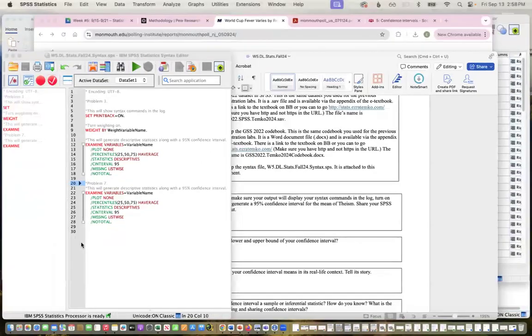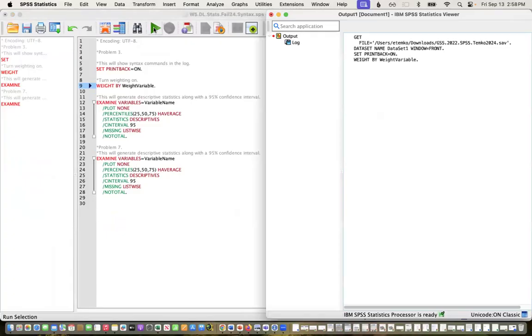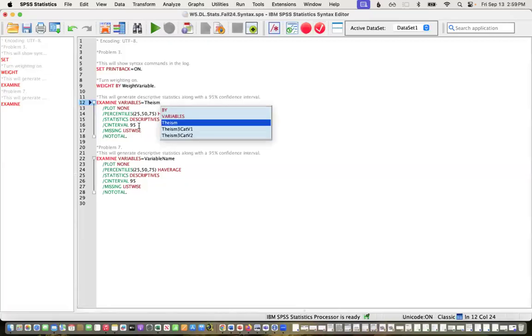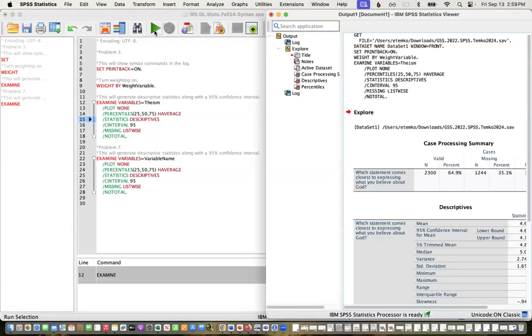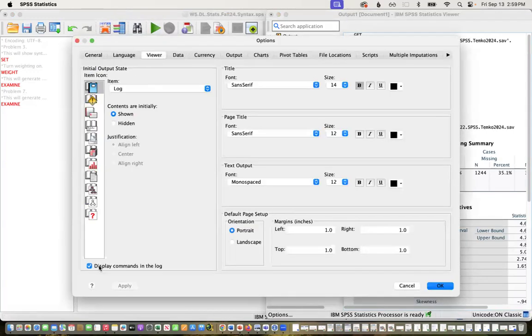Okay, so I'm going to make sure my syntax commands are going to show up. I'm going to weight. Again, the weight variable that I use for GSS, I named it weight variable. And then I'm going to use examine here. And you can see we're doing a 95% confidence interval. If you were to generate something like a 90% confidence interval or 99, you would just change that percentage right here. This is telling it to do a 95% confidence interval. And I'll click play. If I wanted to do this with dropdowns, again, I could go edit, options, viewer, make sure that this is checked and click OK.